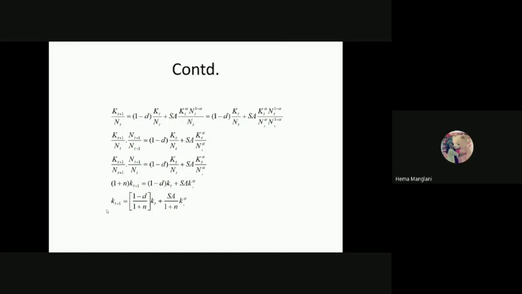If you can recall the basics, k star equals s f in bracket over (1 minus n). That is the basic equation of the Solow model. This is also indicating the same, but the interpretation is different. It says that when your k_t is rising, this also is rising.